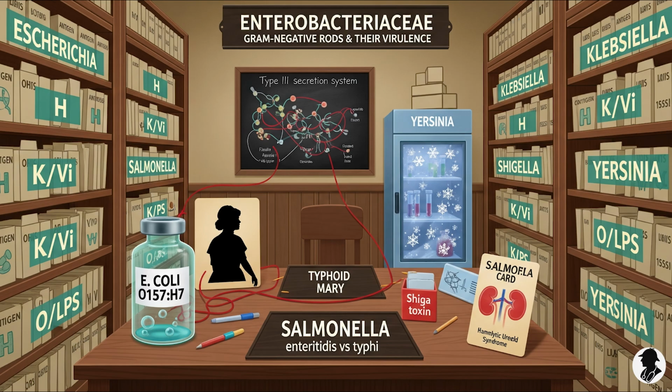The abdominal pain can be severe and localized to the lower right quadrant, the area of the terminal ileum. This is often due to inflammation and enlargement of the nearby mesenteric lymph nodes. It can very closely mimic acute appendicitis. We call it pseudoappendicitis. That's a powerful diagnostic pitfall, isn't it?